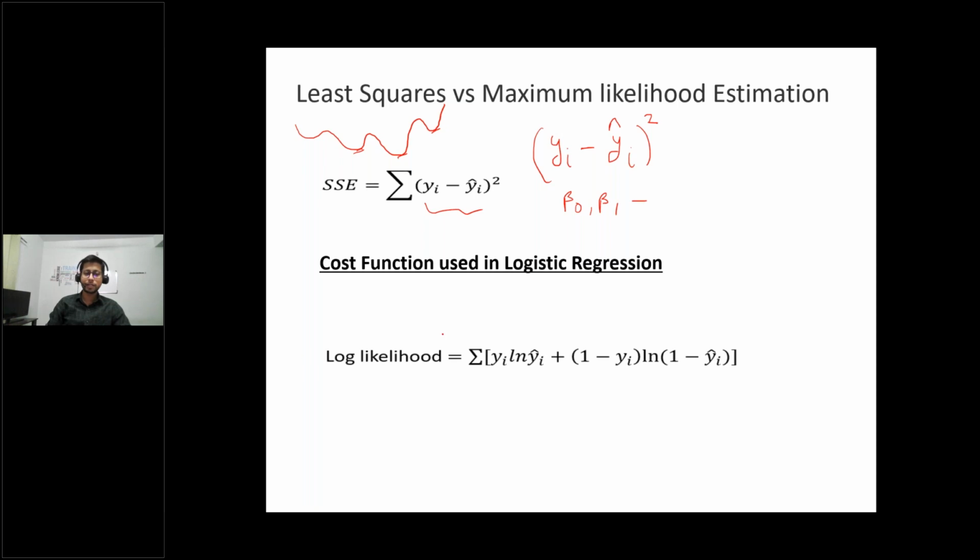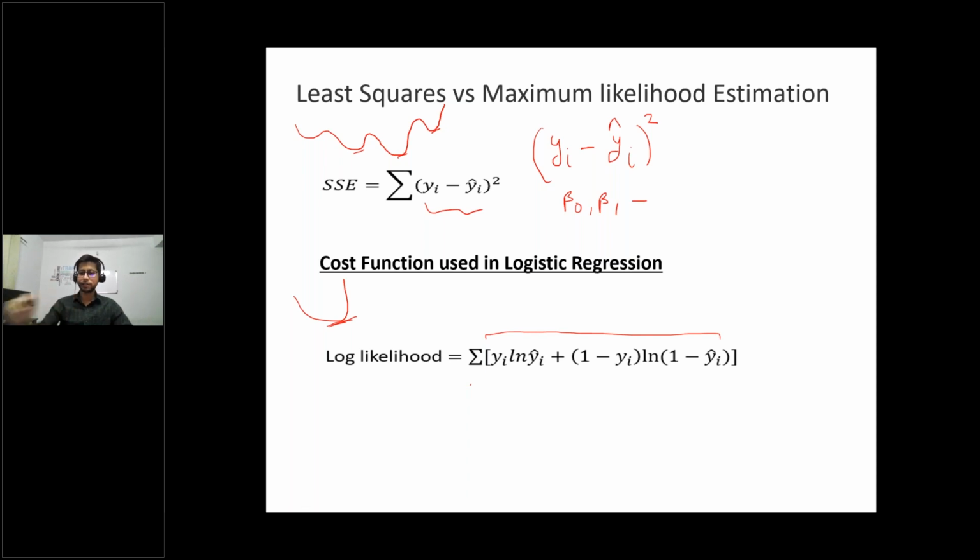So that's where we have another cost function that is known as log likelihood. This is the cost function. If you plot it, it will look like this. It will have one global minima. This is more related to math, and you can go deeper on that level, so we can talk about that separately, but today we'll focus on log likelihood. I just gave you some intuition behind why we are changing the cost function. So this is known as log likelihood, the cost function used in logistic regression.